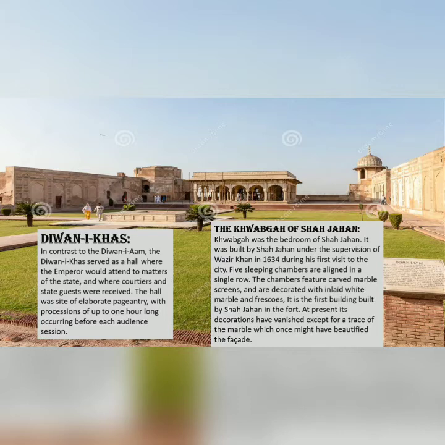Next, the Khabgah of Shah Jahan. Khabgah was the bedroom of Shah Jahan. It was built by Shah Jahan under the supervision of Wazir Khan in 1634 during his first visit to the city. Five sleeping chambers are aligned in a single row. The chambers feature curved marble screens and are decorated with inlaid white marble. It is the first building by Shah Jahan in the fort. At present, its decoration has vanished except for traces of the marble.